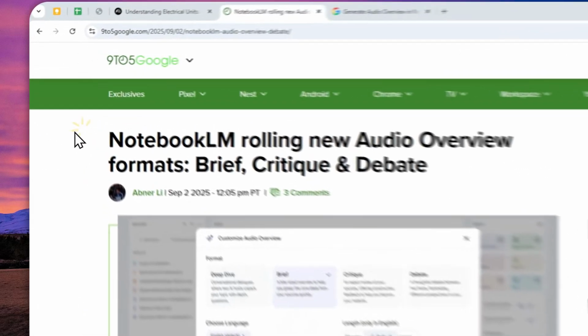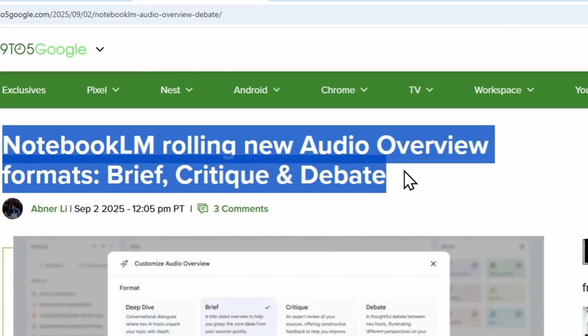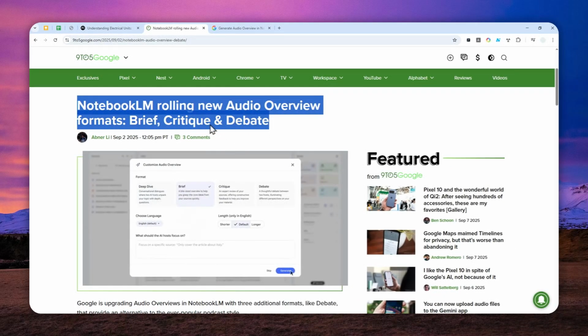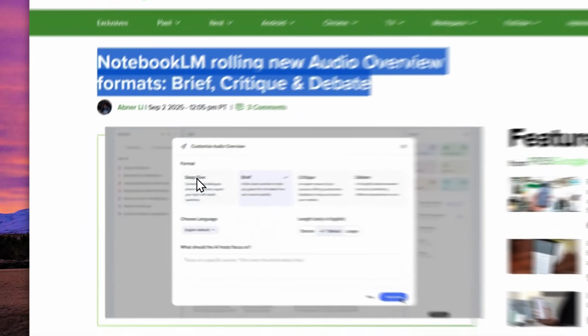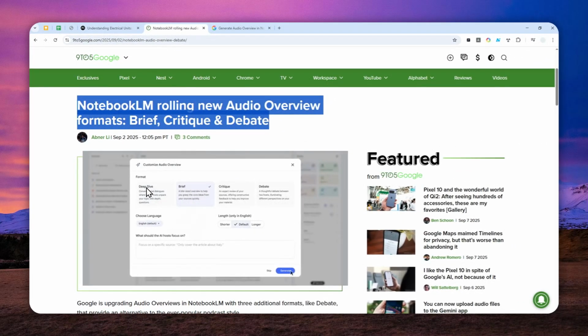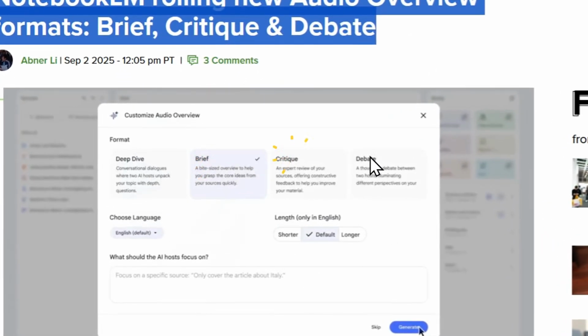So we got a new update to NotebookLM, and this one is making the tool even more useful. For the longest time, we were essentially stuck with the typical two-host deep dive podcast when creating audio content with NotebookLM. But today that is no longer the case, because now we have some new formats: there is the brief mode, critique, and debate.